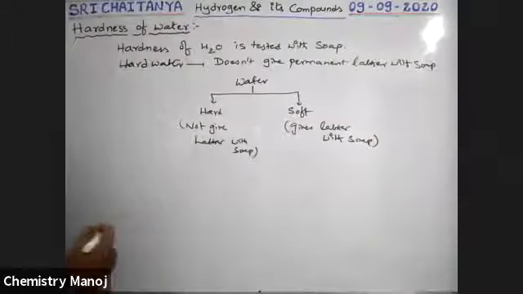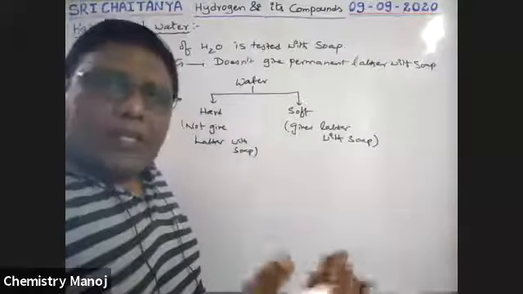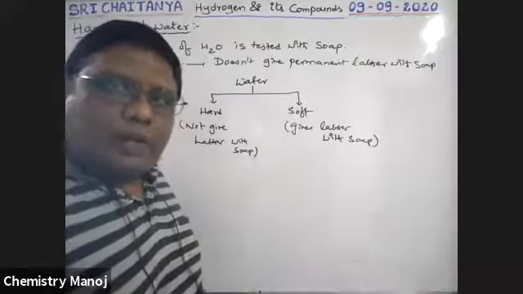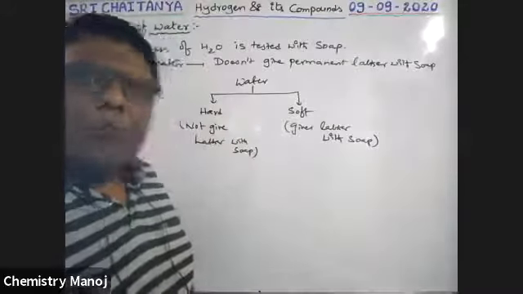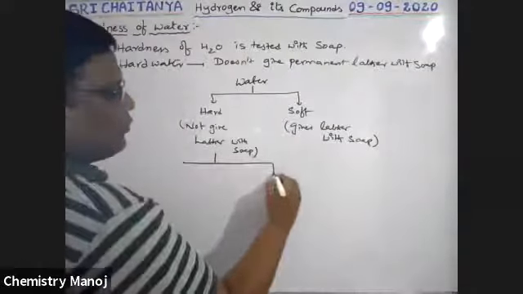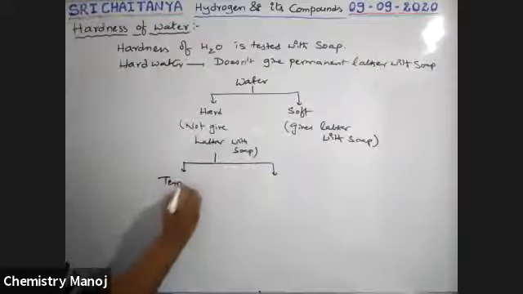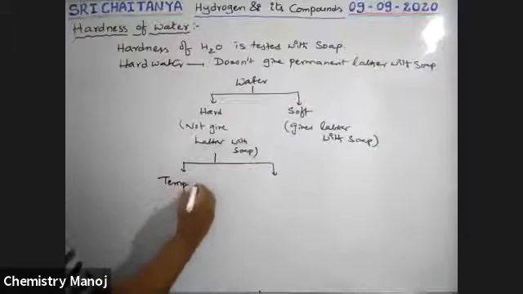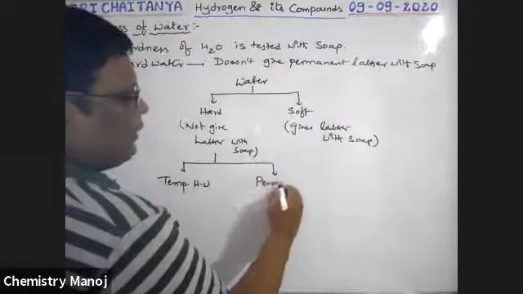It is hard water. Depending on the soluble substances present in hard water that create hardness, this hard water is once again broadly divided into two types: one is temporary hard water and the second one is permanent hard water.